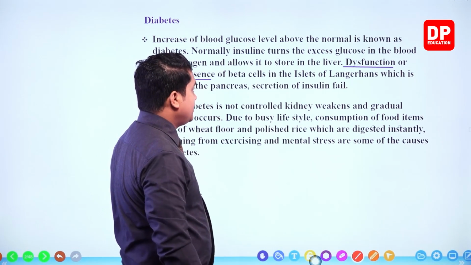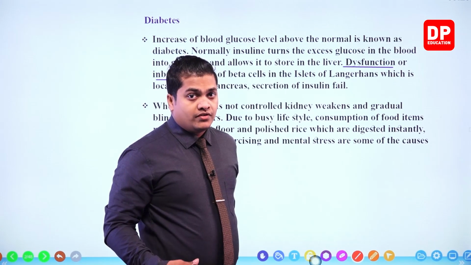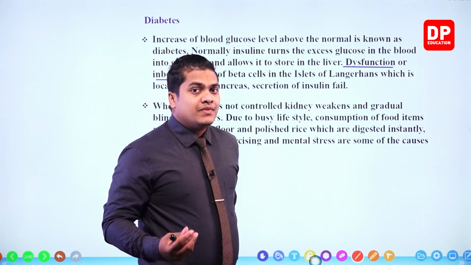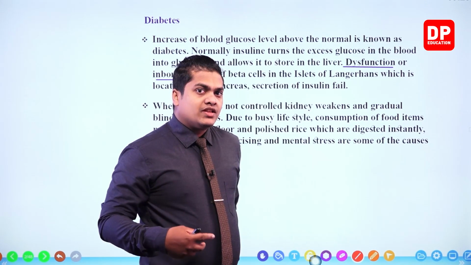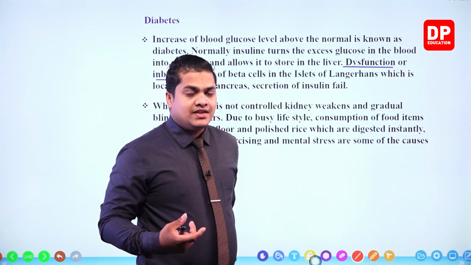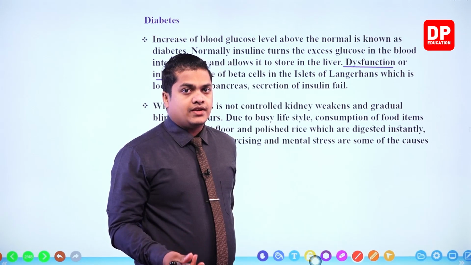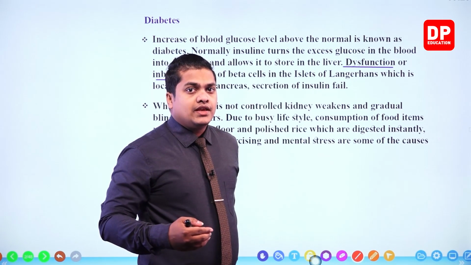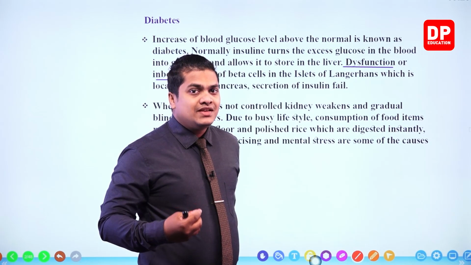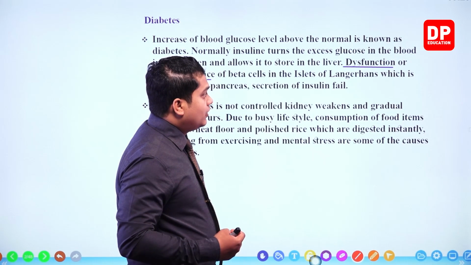Sometimes, my dear children, these cells are absent in a person. It's mainly because of a genetic disorder, or else genetic mutation. Sometimes DNA can mutate or change, and because of that there are inborn deficiencies, so they do not have these beta cells within the islets of Langerhans of the pancreas.